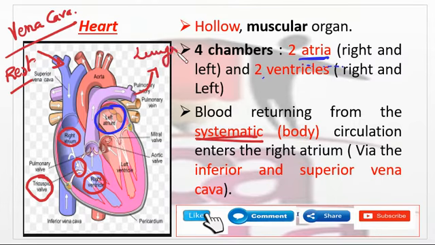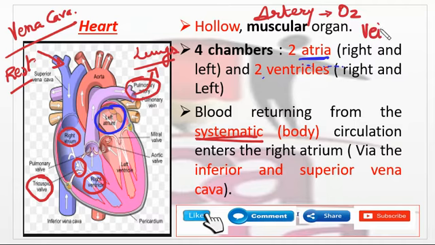Okay, lungs. So it goes through this pulmonary artery. Remember one thing, arteries always carry pure blood, meaning oxygenated blood, and veins carry deoxygenated blood. But in the case of the heart it is reverse. Here, the pulmonary artery is carrying deoxygenated blood, because the blood coming from the rest of the body is deoxygenated.